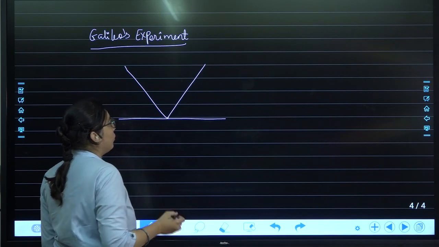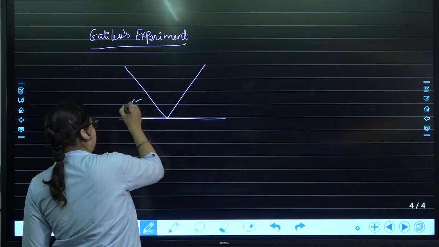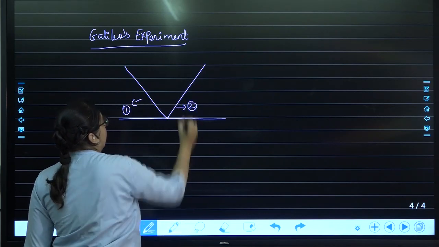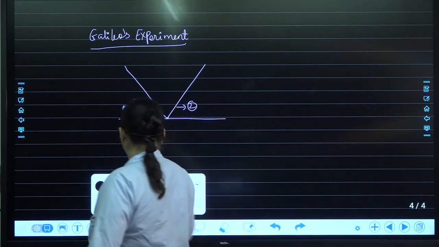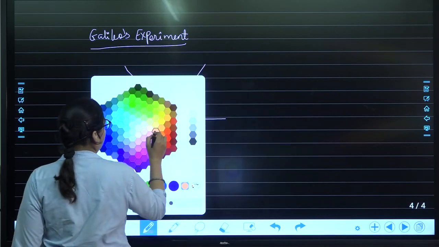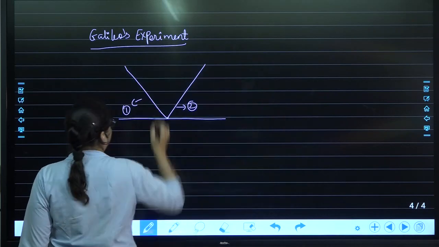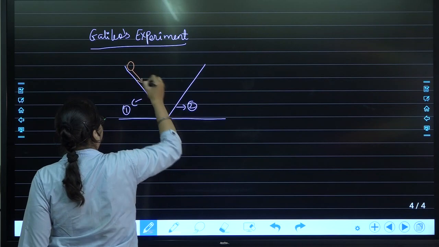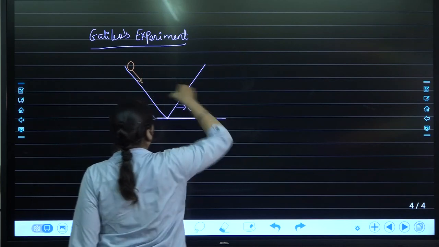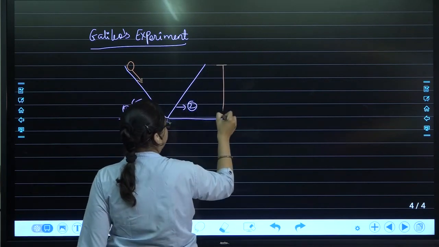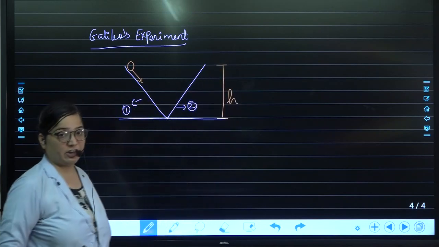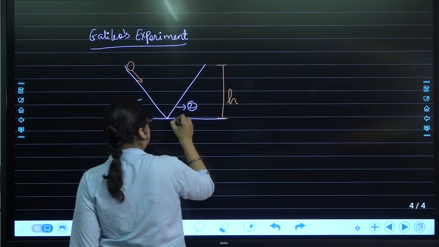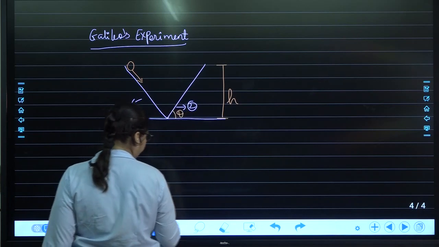He took two frictionless surfaces, 1 and 2, and he allowed a ball to roll from here, and once it rolled over here, it was observed that the object covered the same height, which is h, even as he changed the angle of the surface.